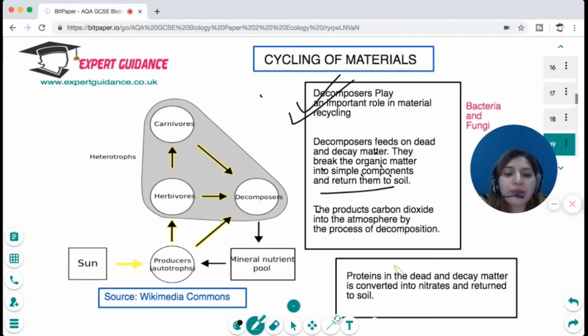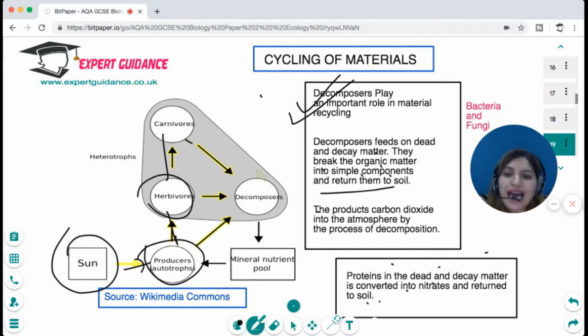Okay, and protein in the dead and decayed matter is converted into nitrates and returned to the soil by decomposers. So you can see the sun is the principal source of energy, which gives energy to the producers. Producers give energy to the herbivores and carnivores, and as all of them die, it is the decomposers which break them down and return the mineral nutrient pool back into the soil, which goes to the producers.